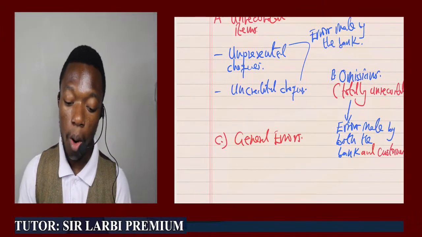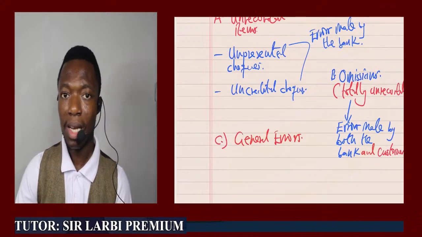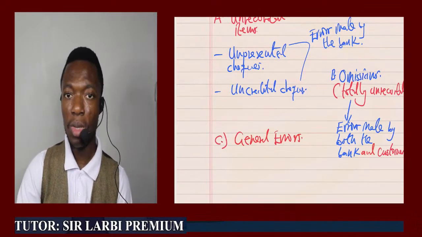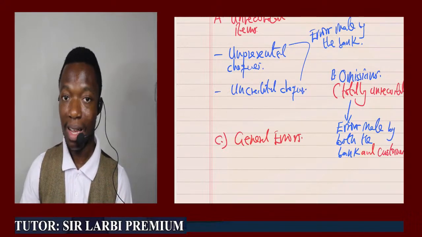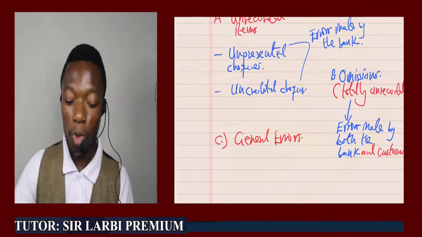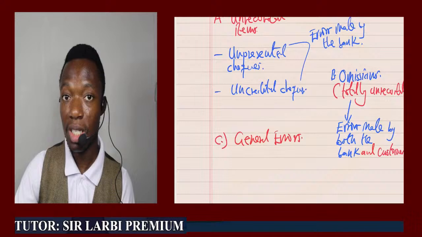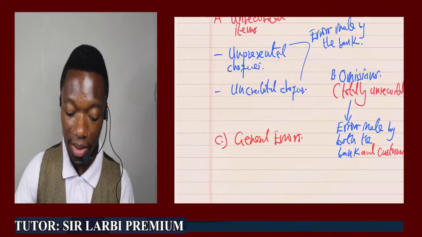These are what we call omissions. So under the omissions, we are going to look at omissions that can come from the customer of the bank, and that can also come from the bank, before we come back to the general errors issue in that particular case.